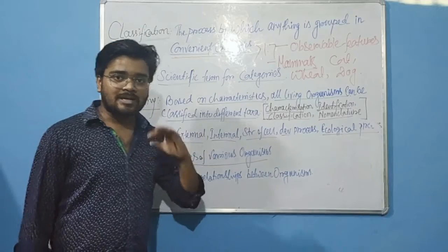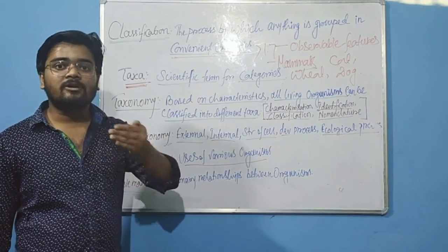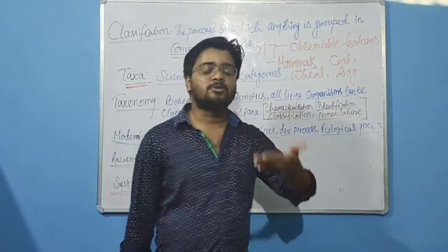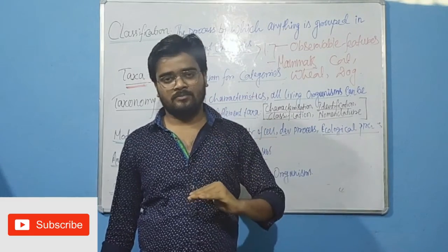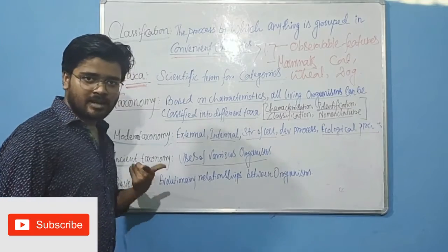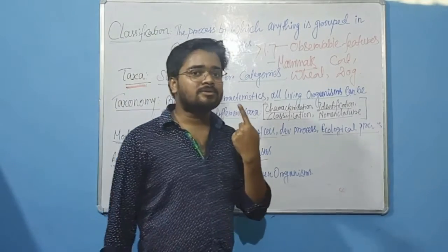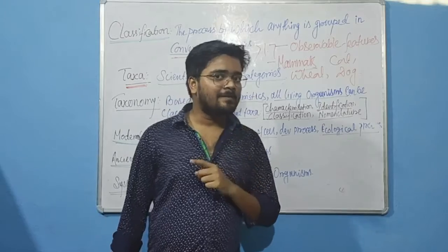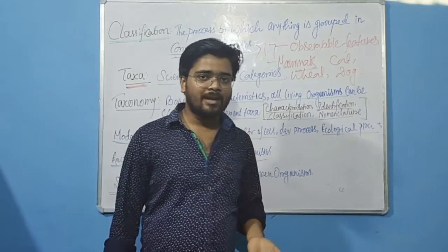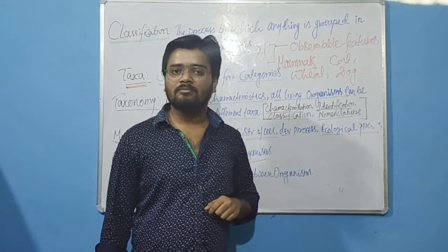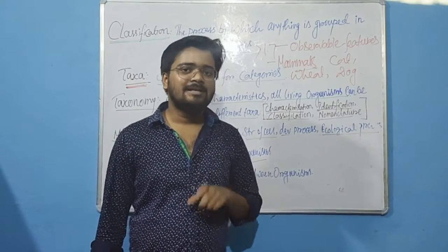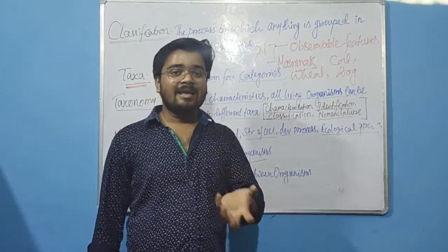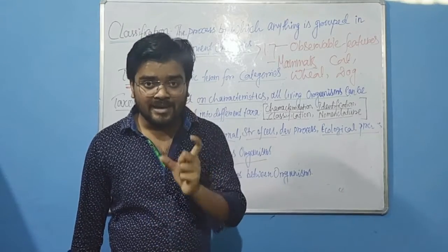enables us to study the relationship between the different organisms. What does systematics do for us? It helps us study what the evolutionary similarities are between two organisms. Like a common example, we know that the reptile's external body is covered with dry skin and dry scales. Correct. Think about what I told you already, the bird came from the reptile. That means the bird's body will also have some reptilian characters. So what are the reptilian characters in the bird? Check the legs of the bird. There also you will find the presence of scales. That means it helps us find out the similarity between reptilia and aves.